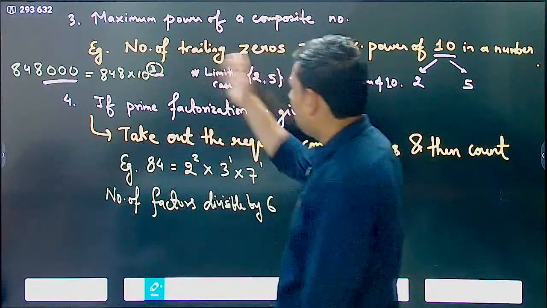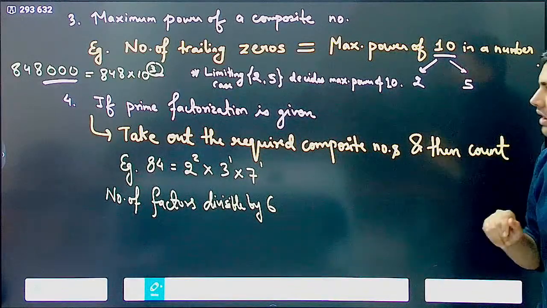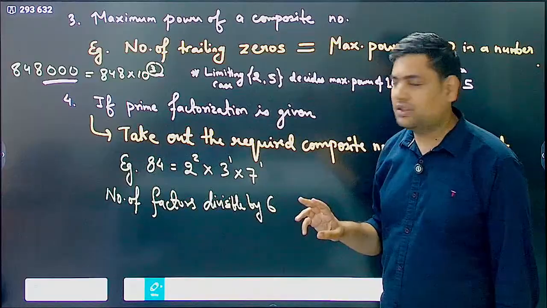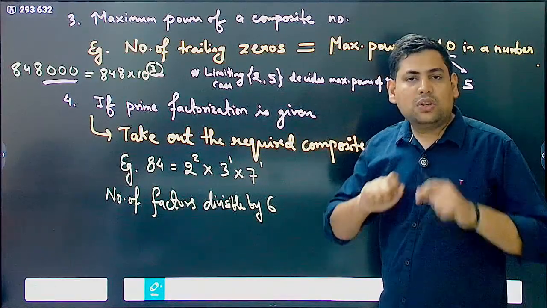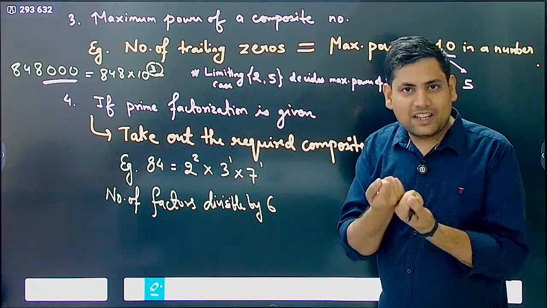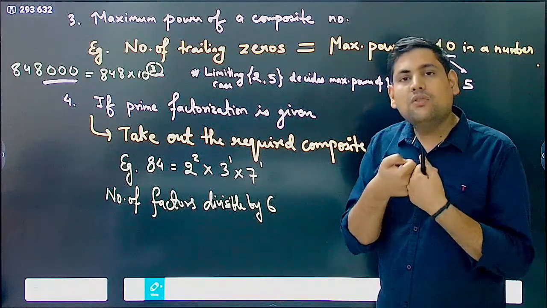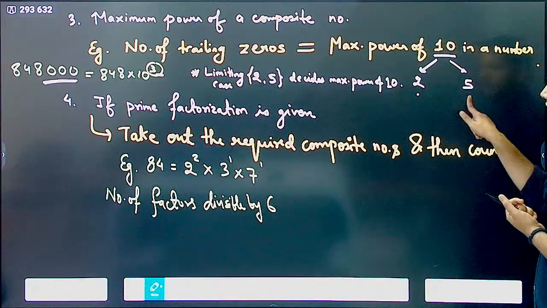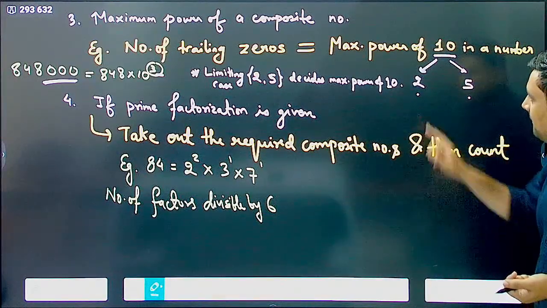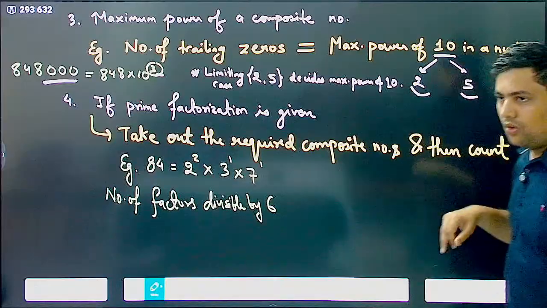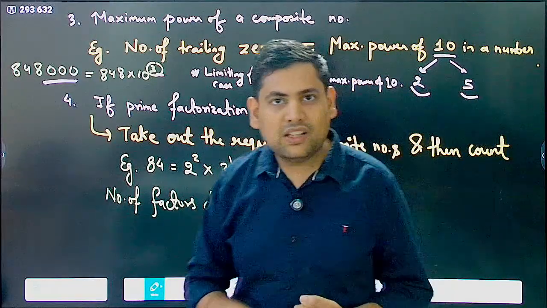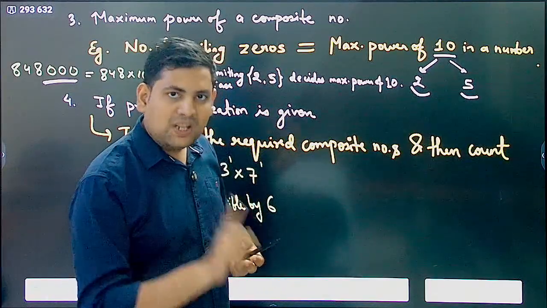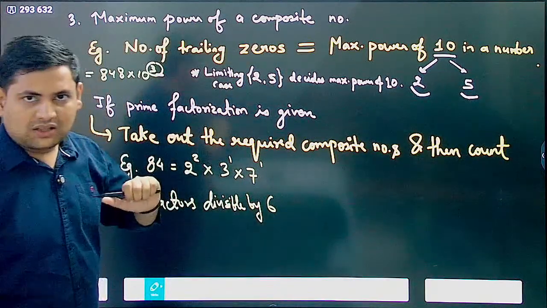So both of these are actually the same thing. Now how do you calculate number of trailing zeros? So you need to understand, to create a 0 or to create a 10, which is a composite number, what do you need? What do you need to create 10? You need 1 2 and 1 5. Correct? This is what is needed. Now, who will decide? Will 2 decide the number of zeros or will 5 decide the number of zeros? It is based on whatever is the limiting case.